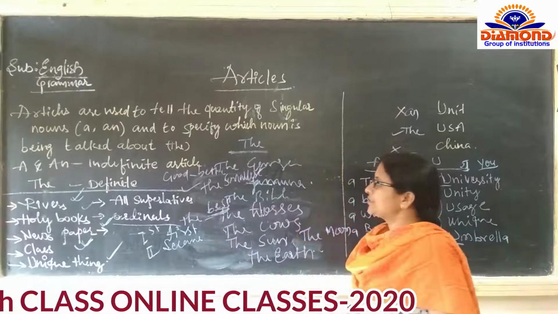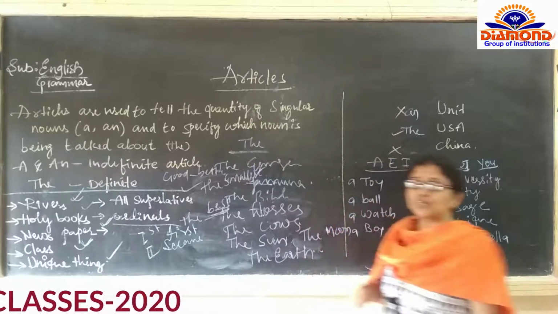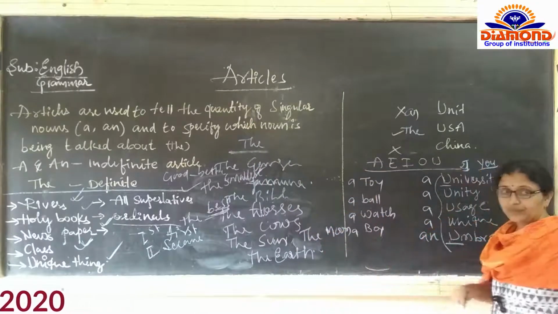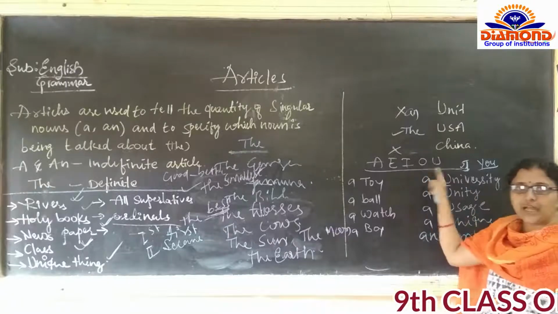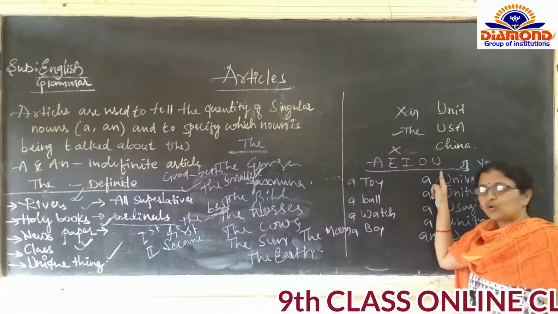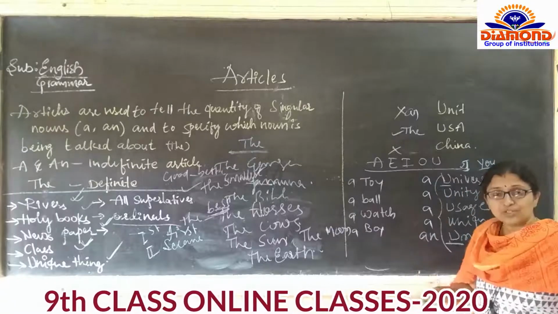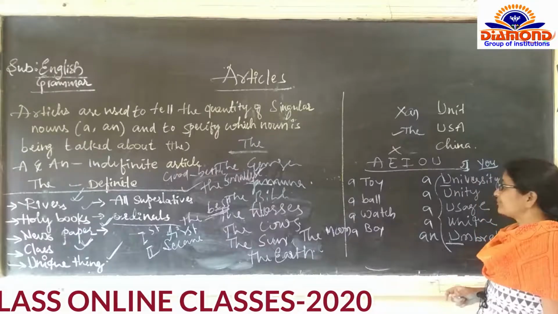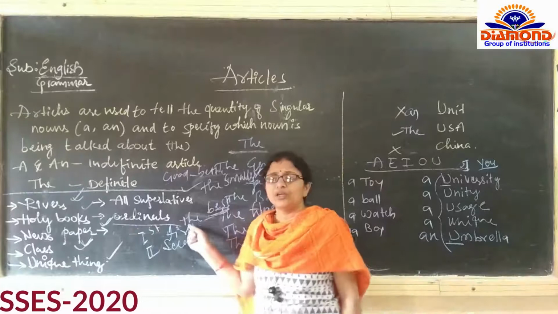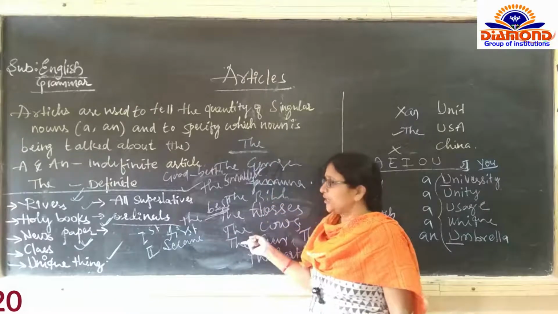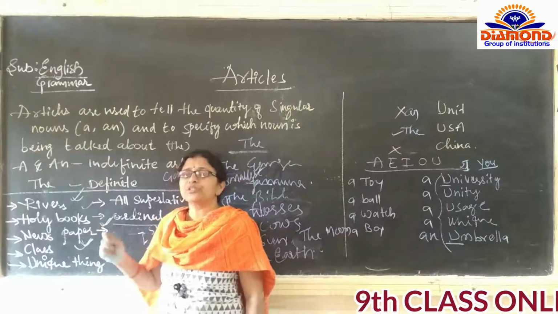First, we have seen the definition of an article, and after that, some of the confusion points. That is about the sound. Confusion points are A, E, I, O, U. We know vowels and vowel sounds. We have seen vowel sounds and consonant sounds. After that, we have seen where the is not to be used. And at the last point, we have seen where the must be used.